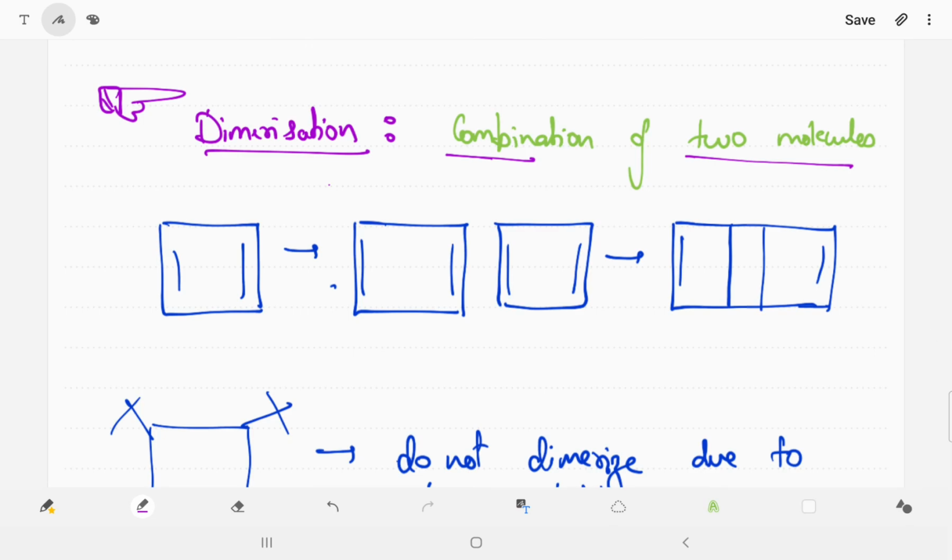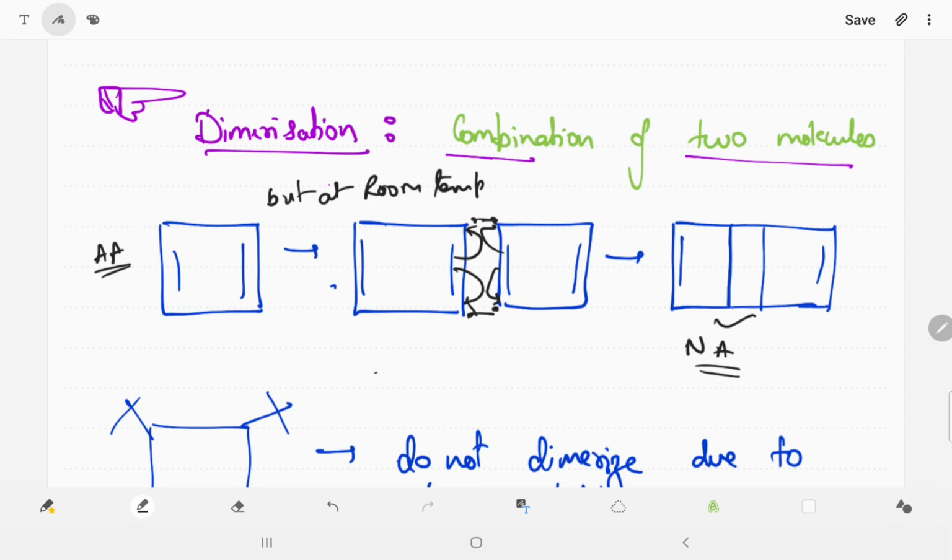Now you can say this is an anti-aromatic compound, but at room temperature this double bond breaks into free radicals, and these free radicals join and make a compound like this. This is a non-aromatic compound. So we can say anti-aromatic converted to non-aromatic.